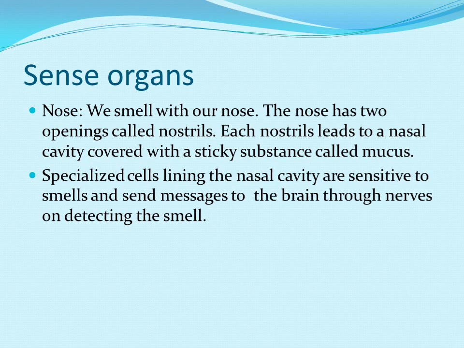So what is the nose? We smell things by using our nose. We have two openings called nostrils. These nostrils lead to the nasal cavity, which has a sticky substance called mucus. The specialized cells lining the nasal cavity are very sensitive. By means of these cells, they send messages to the brain through the nerves on detecting the smell.